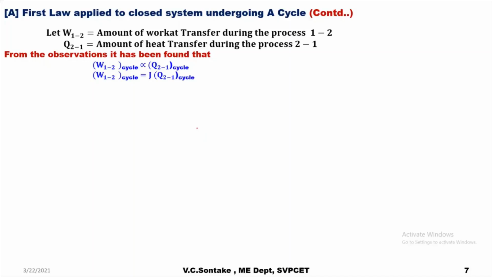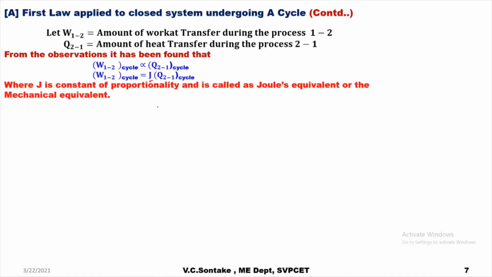If you remove the sign of proportionality, you will get a constant of proportionality J, which is called Joule's equivalent or the mechanical equivalent. In SI units, the value of J is 1 because in SI units, the unit of work and heat transfer both are Joule.